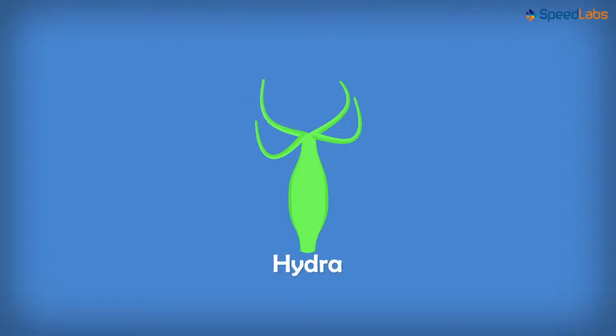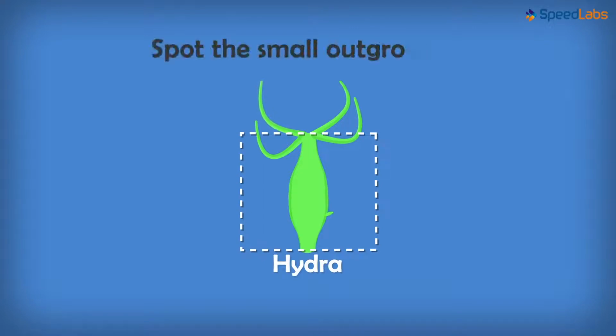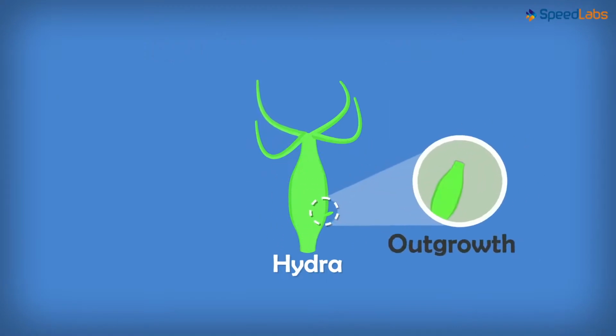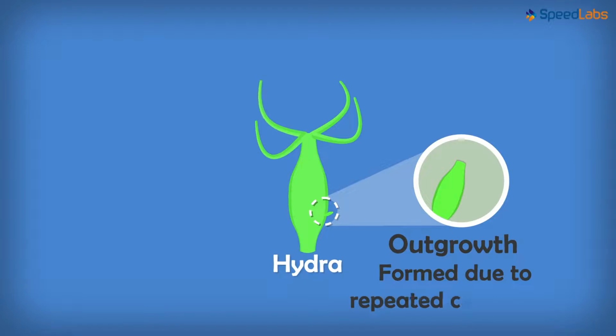What exactly happens in this process of asexual reproduction? This is the body of a Hydra. Can you spot a small outgrowth on the body of the Hydra? Yes, right here. There is a small outgrowth here. This outgrowth is formed due to repeated cell division at this particular site. What do we call such an outgrowth?